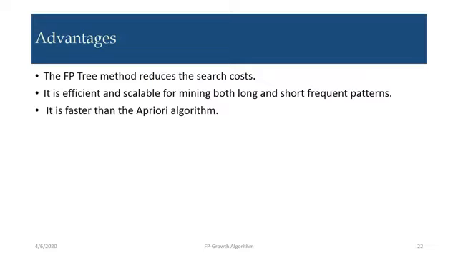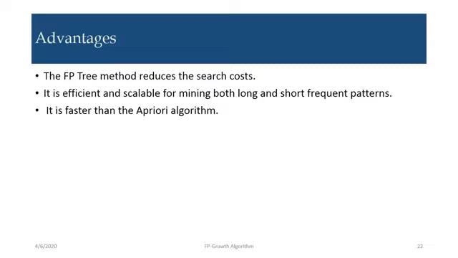It is efficient and scalable for mining both long and short frequent patterns. So it is scalable, you can use it on any dataset, and it is an efficient algorithm. It is faster than the Apriori algorithm. So why is it faster?